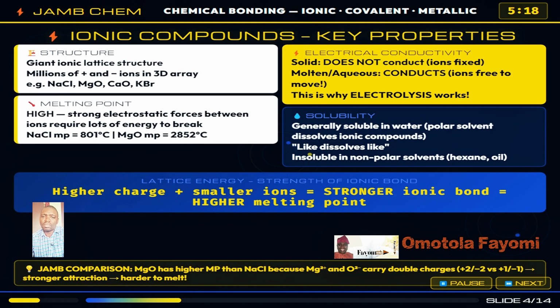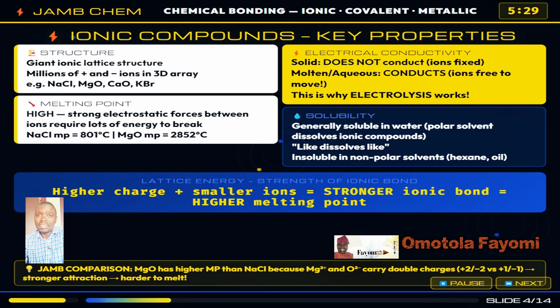Because these forces are so strong, ionic compounds have high melting points. Sodium chloride melts at 801 degrees Celsius. Magnesium oxide melts at a staggering 2852. What about electrical conductivity? This is a favorite JAMB question.